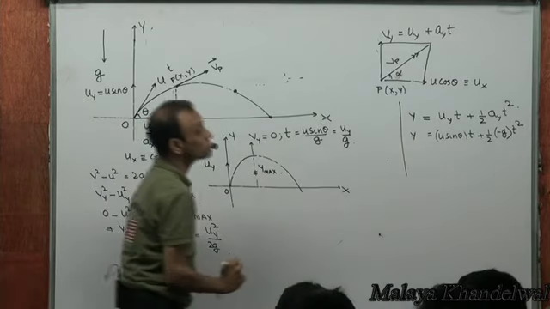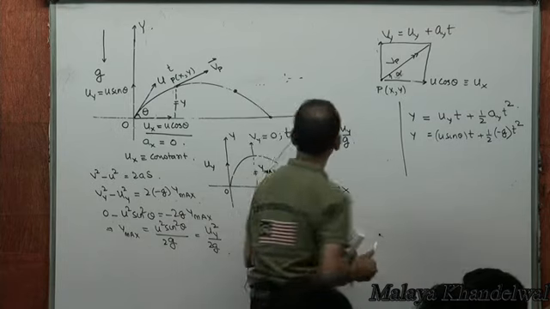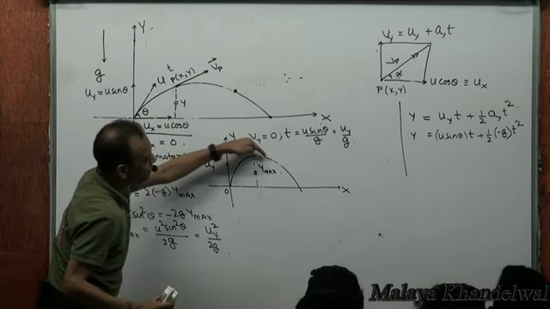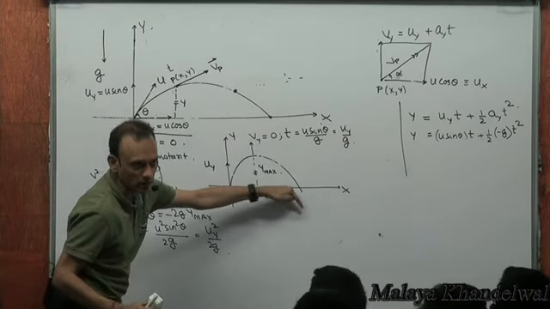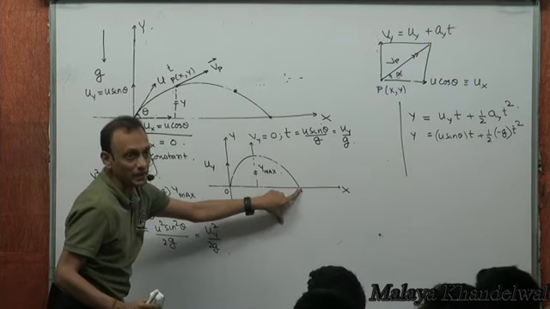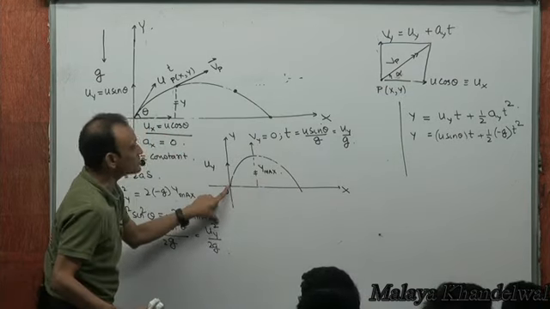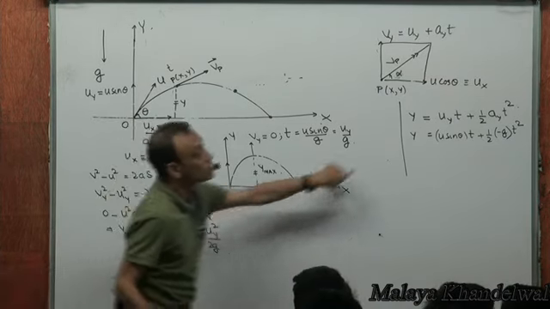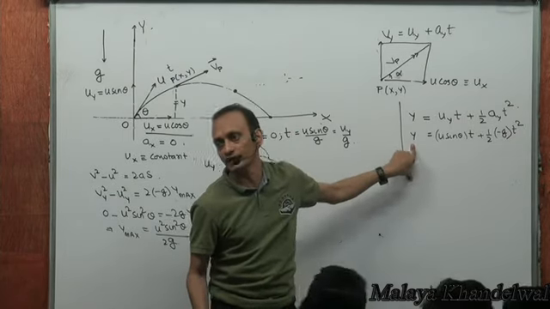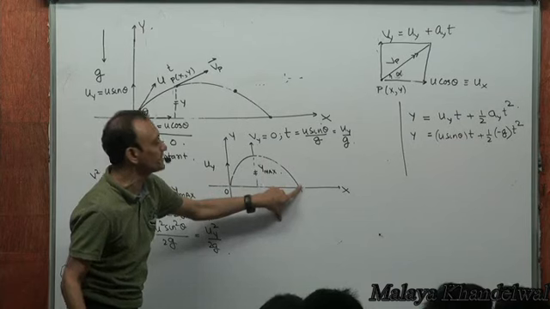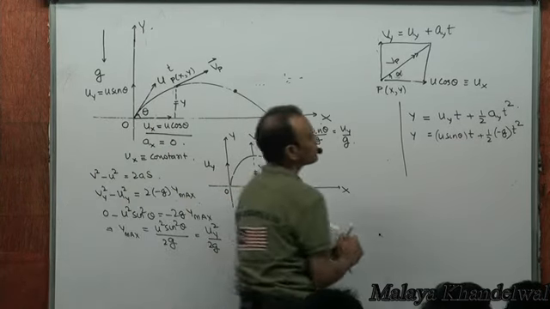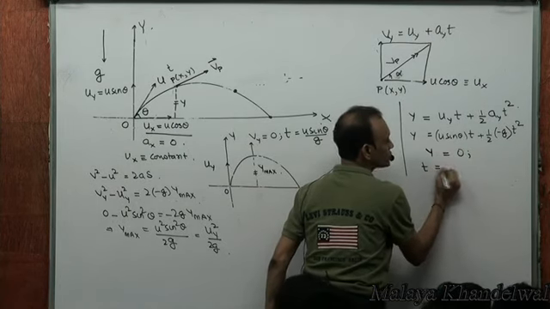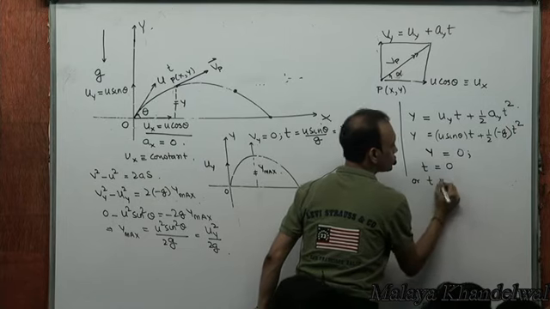Again, do you realize that after reaching the maximum height, the particle will fall back on the same horizontal plane. That means y will become 0 one more time. So there are two instants of time when y becomes 0: at the initial instant and at some later instant. So if you plug in y equal to 0, you will get two values of time. Yes or no? On solving this, I get t equal to 0 or t equal to 2u sin theta by g.